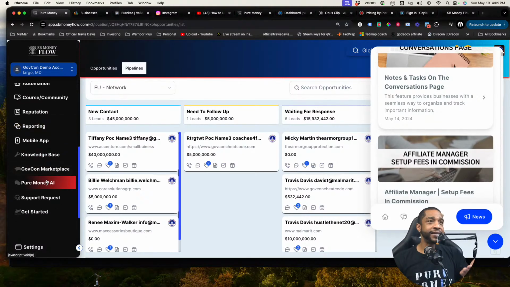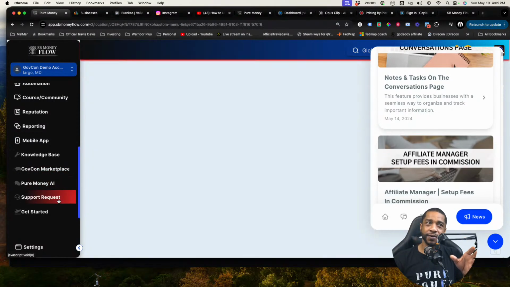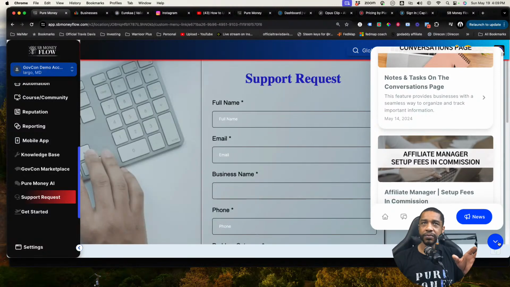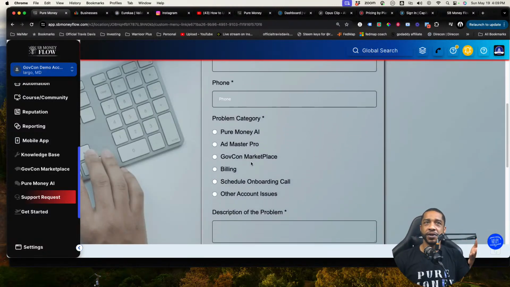And last but not least, if you have any account issues, if you can't access GovCon Marketplace or Pure Money AI, and when I say account issues, I'm talking billing or something of that nature, come right over here to support request, okay? And you could just fill this information out. Let us know what tool, whether it's Pure Money AI, AdMaster Pro, GovCon Marketplace, which again, you need to check your email to make sure you have access to that. Billing, I need to take onboarding off. We do not have onboarding anymore.